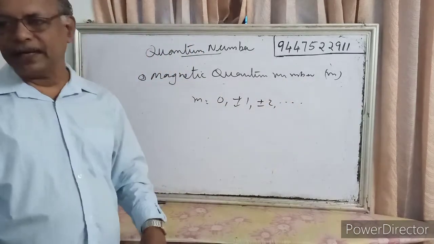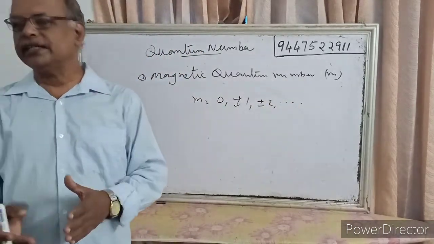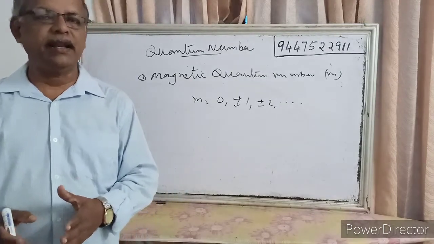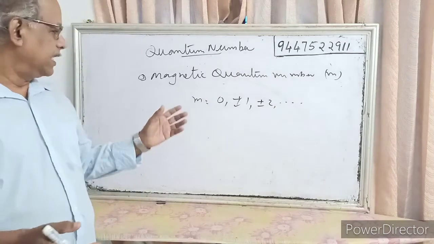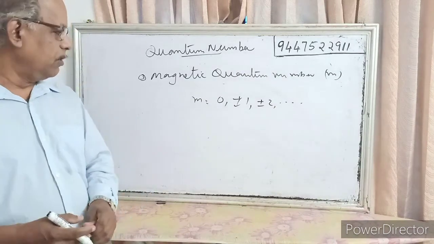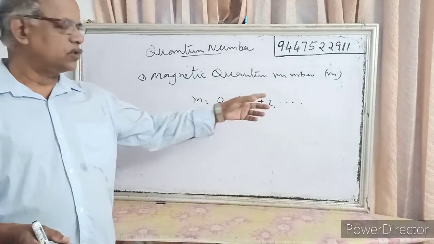When you place the orbital in a magnetic field, it shows the orientation.